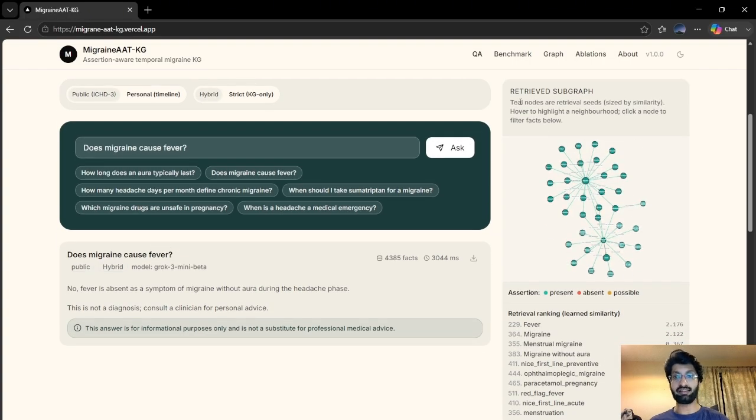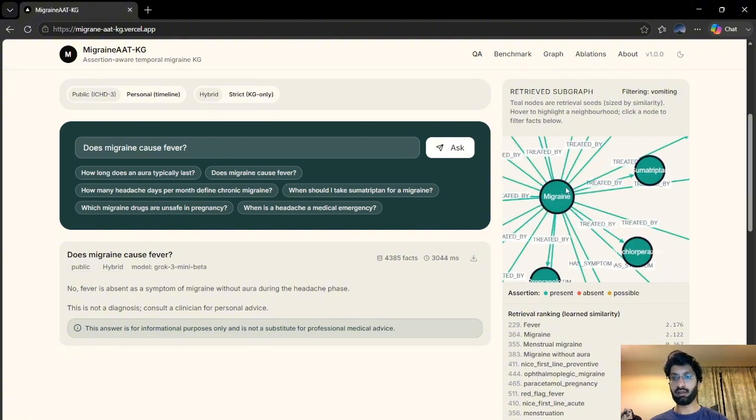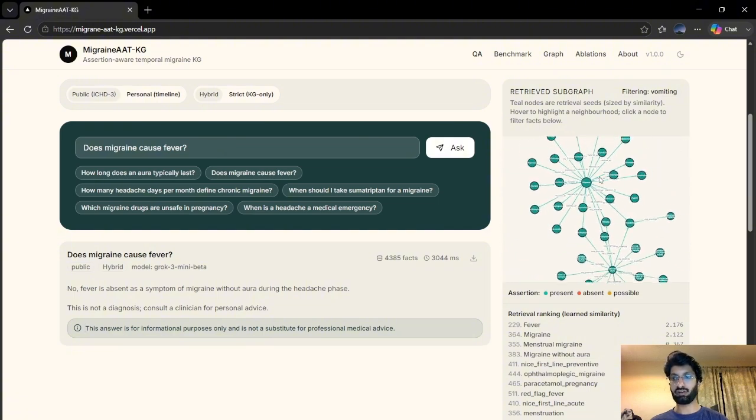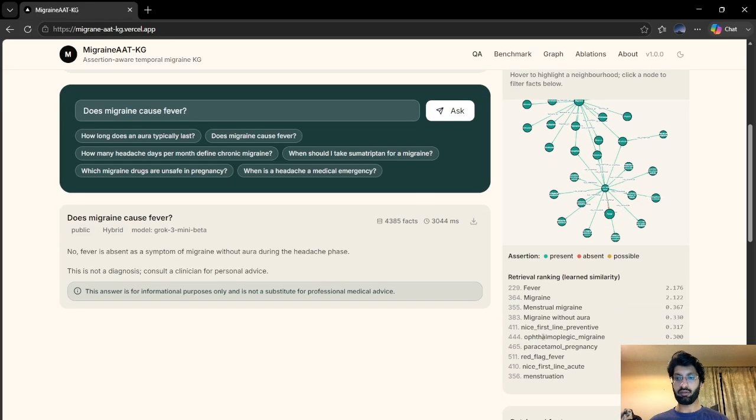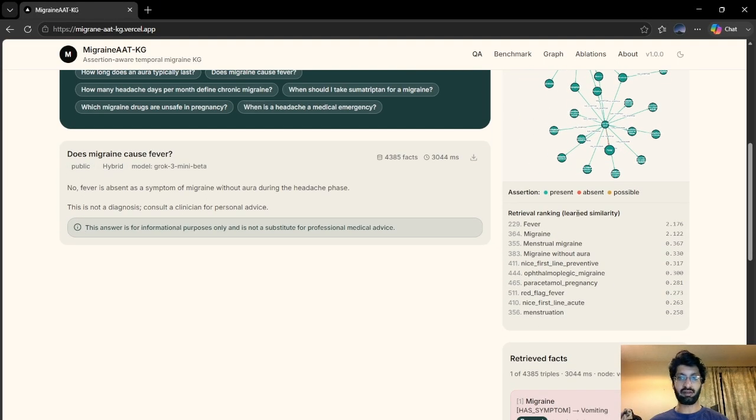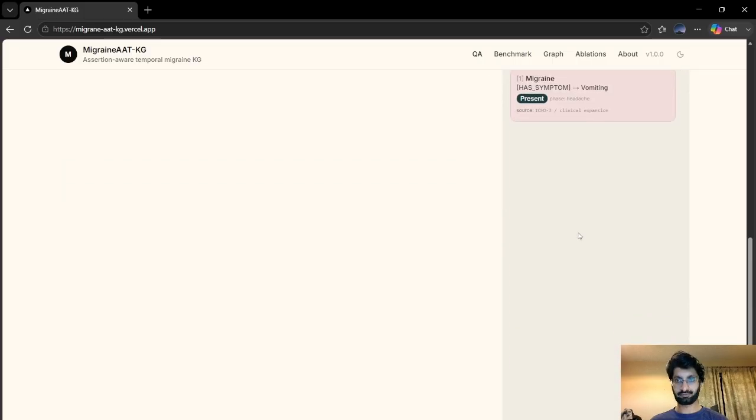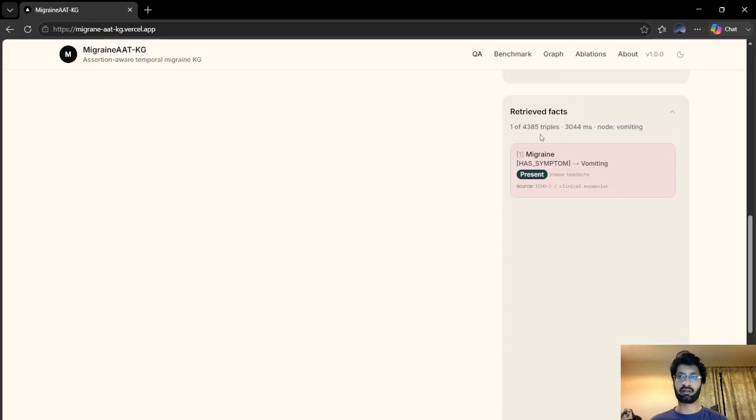On the right, we can see the retrieved subgraph, which is in the teal color nodes, and we can hover onto them, click and see them. We can zoom in, zoom out, and we can see the connections also. Also, there are retrieval rankings, which are learned through similarity, and here are the retrieved facts.